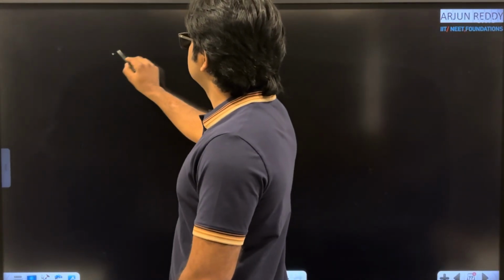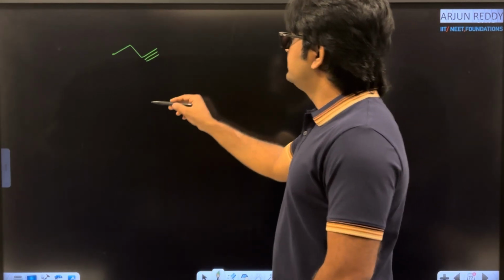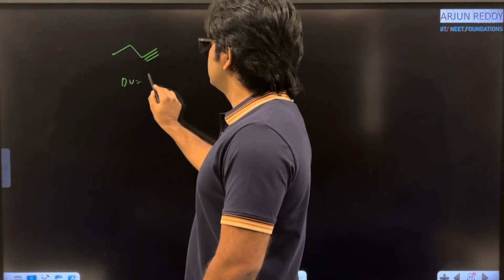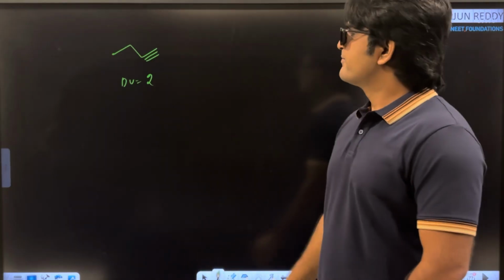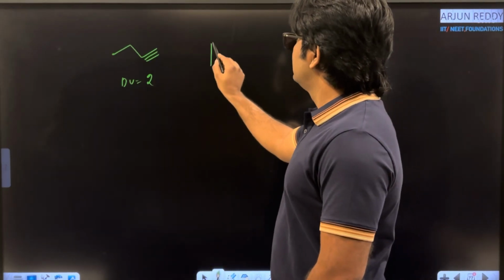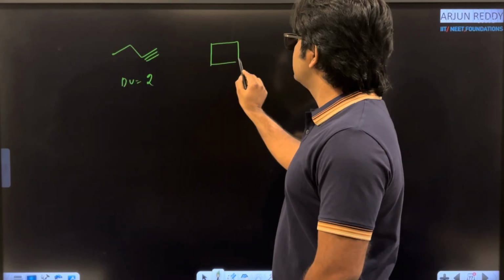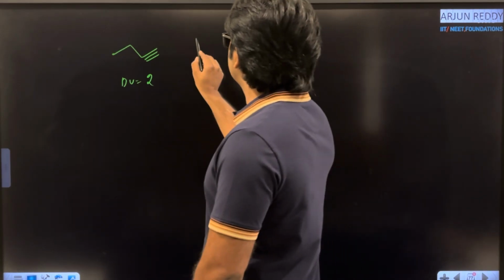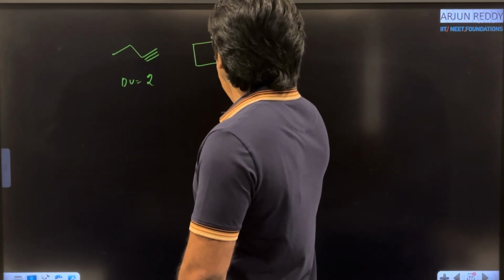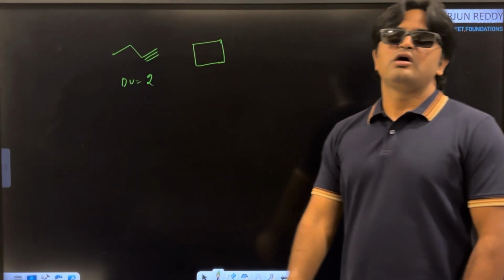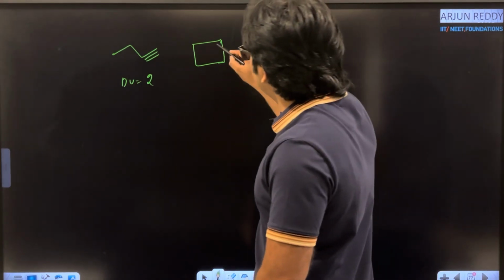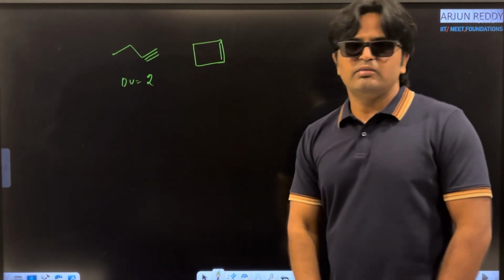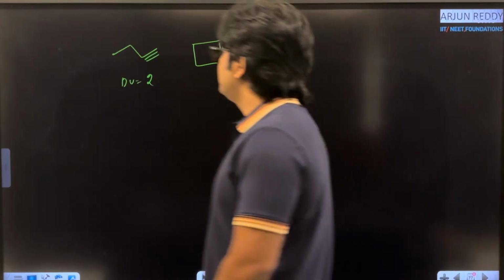Okay. For example, here you are taking like this triple bond. What is the degree of unsaturation? Here degree of unsaturation equals to 2. 2 pi bonds are there. And how to write cyclic compound with same degree of unsaturation? What is the degree of unsaturation of this cyclobutane? Degree of unsaturation 1. To maintain same degree of unsaturation, I am keeping double bond. So these are the ring chain isomers.